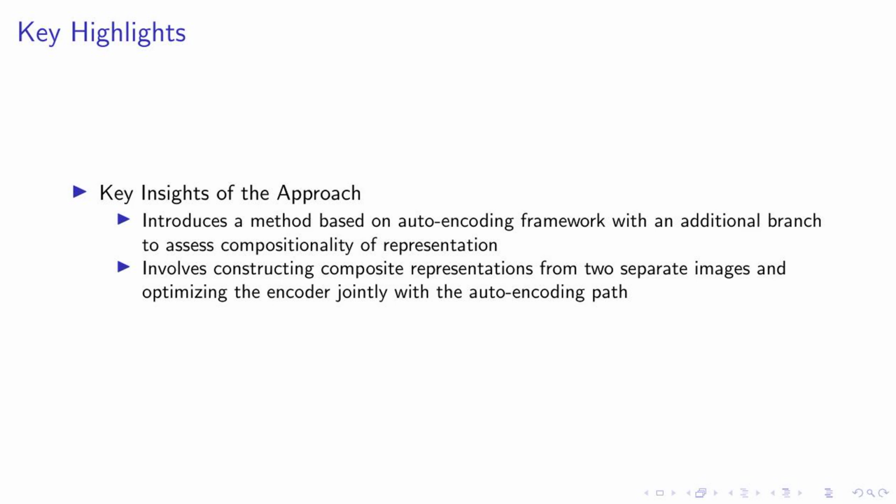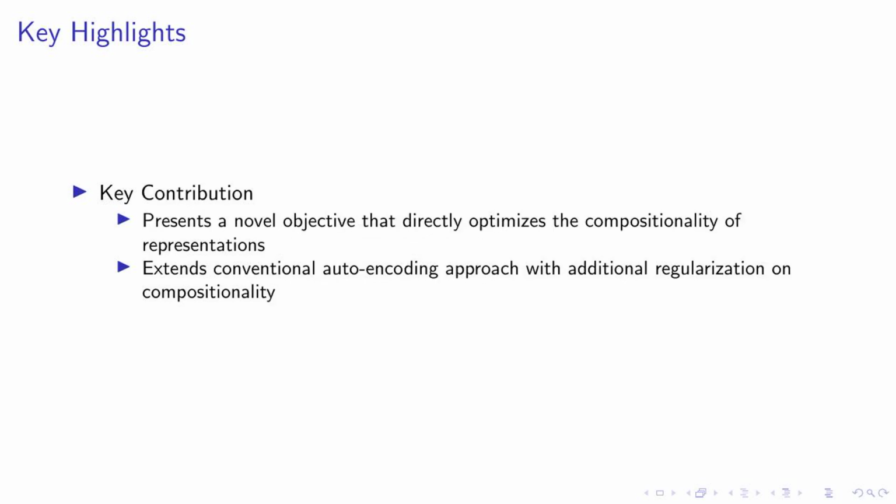We then optimize the encoder in tandem with the auto-encoding path. This joint optimization ensures that our method is not only effective but also efficient. In essence, our approach is about creating a more robust and versatile representation of images, one that can handle the complexity of real-world scenes. It's about pushing the boundaries of what's possible with auto-encoding frameworks and opening up new possibilities for object-centric learning.